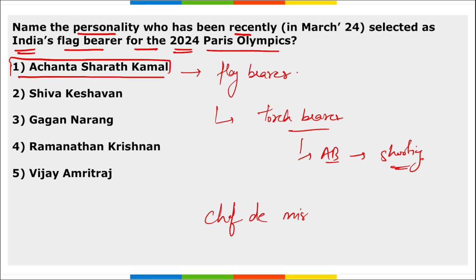Correct? Here only if I ask you who has been appointed as the chef de mission. Chef de mission. So Mary Kom has been appointed as the chef de mission for the Indian Olympic contingent.